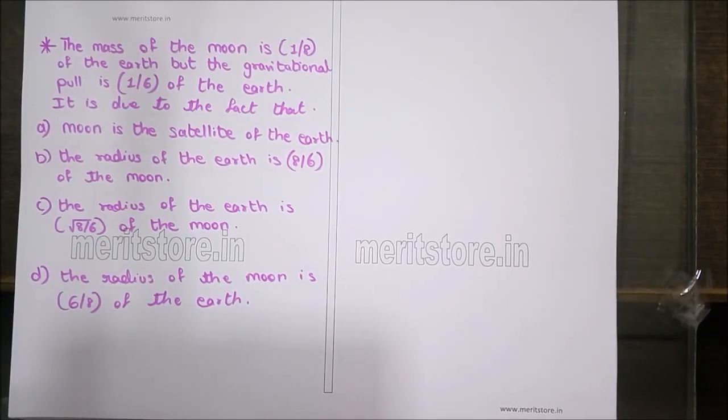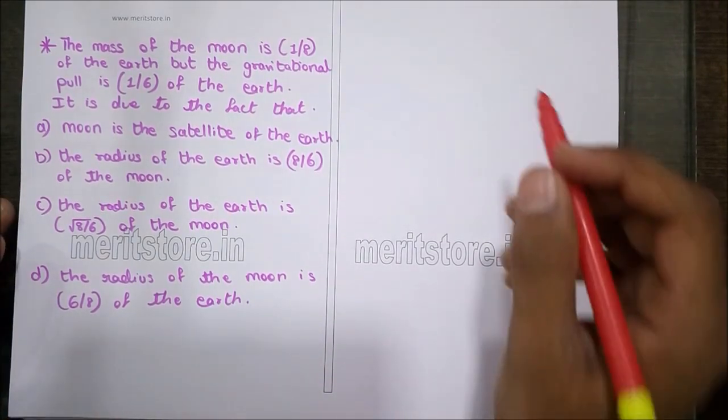The mass of the moon is 1/8 of the earth, but the gravitational pull is 1/6 of the earth. It is due to the fact that, the options are: the moon is a satellite of the earth, the radius of the earth is 8 by 6 of the moon, the radius of the earth is root of 8 by 6 of the moon, the radius of the earth is 6 by 8 times that of the moon.